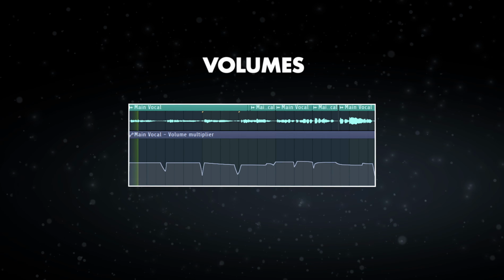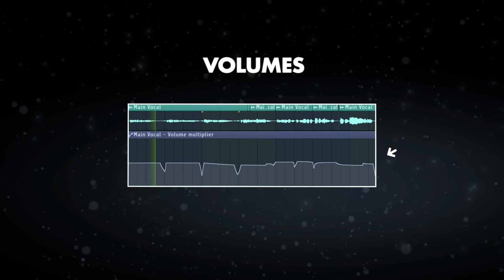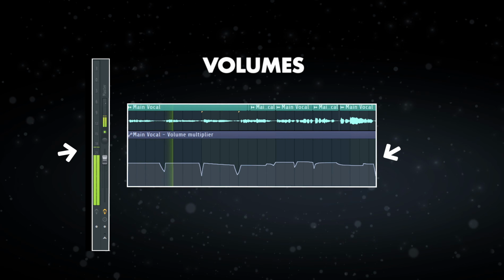Next, start by leveling the volumes of your raw vocals by creating a volume automation and making sure that everything is hitting around the same level.